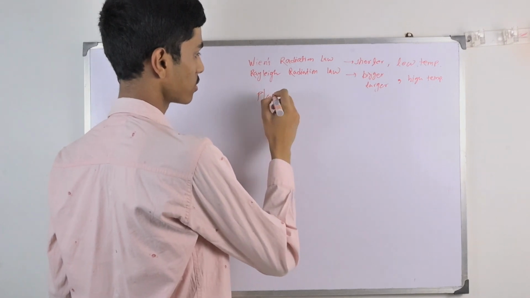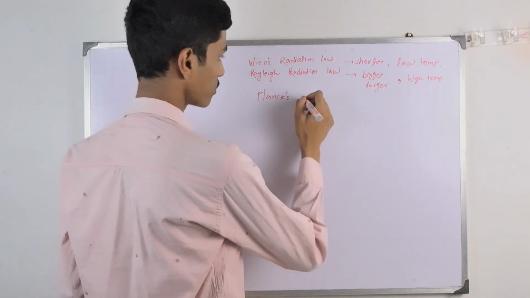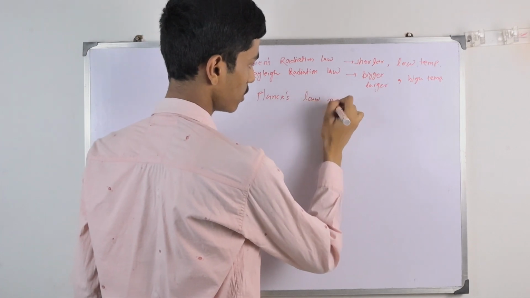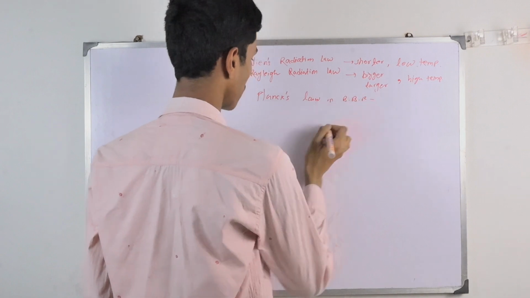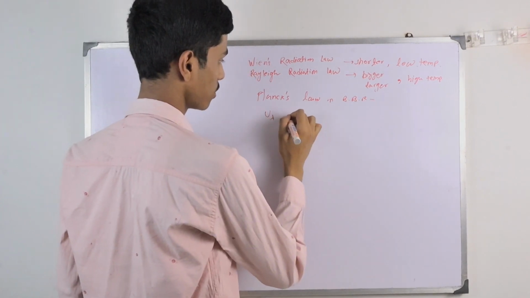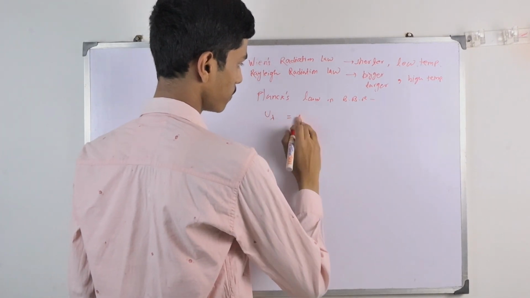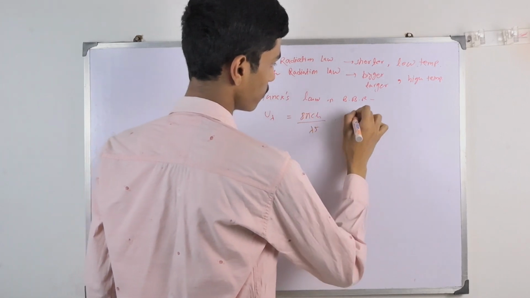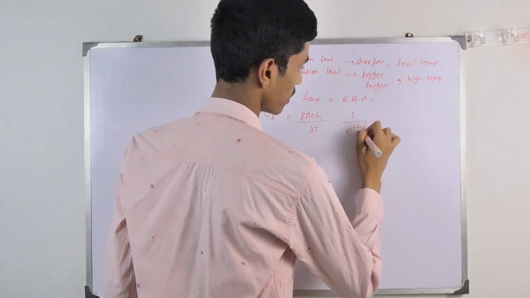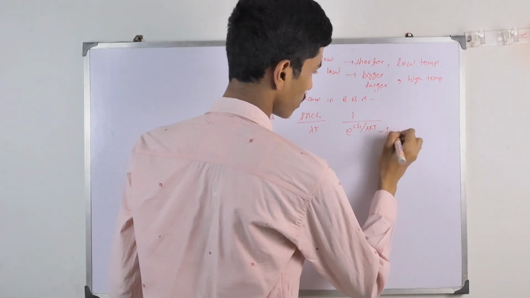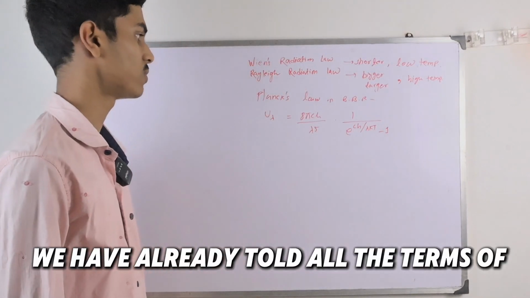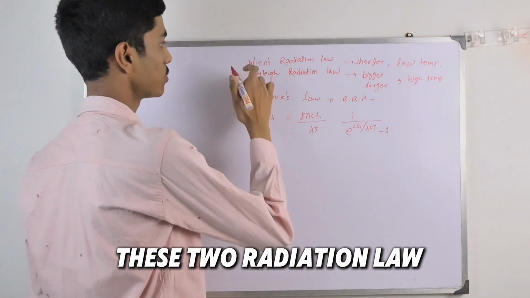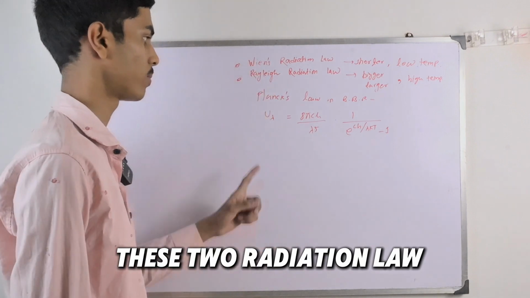We have discussed these things earlier. So let us move ahead to Planck's law in blackbody radiation, BBR. The formula was U lambda equals 8 pi ch by lambda to the power 5, times 1 by e to the power ch by lambda kT, minus 1. We have already explained all the terms of this equation in the first video. Let us move ahead to the proof of these two radiation laws by this one.